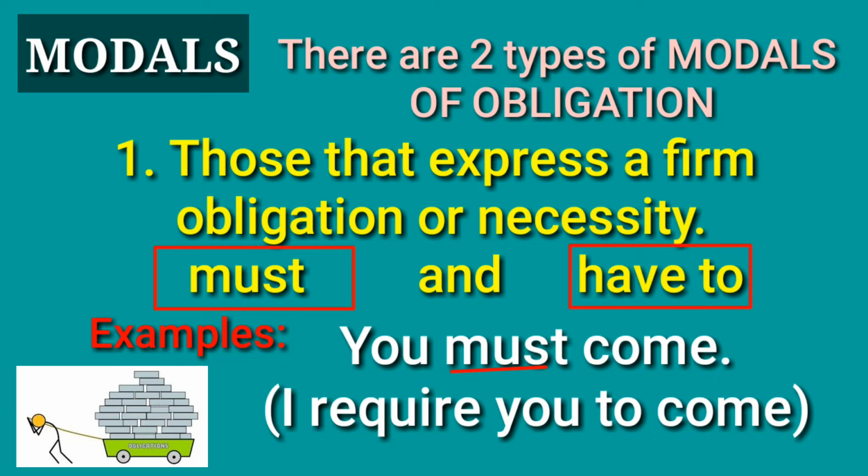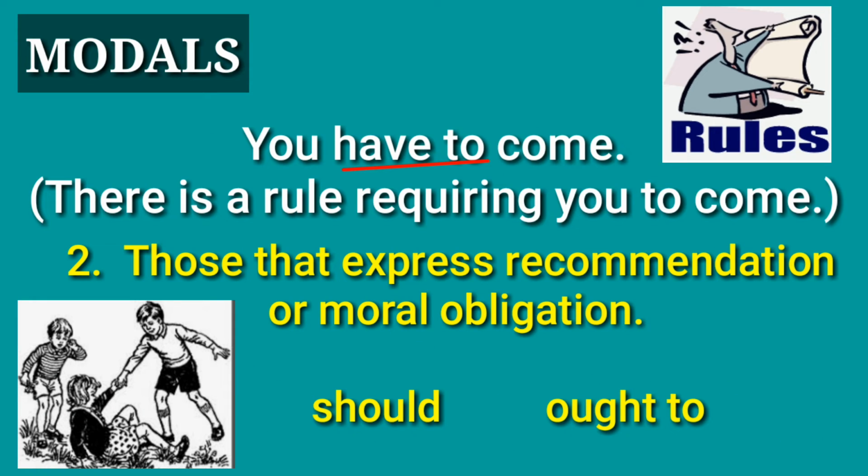And then you have another example. You have to come. When you use have to, it means there is a rule requiring you to come. The speaker is not the one requiring you to come, but there is a rule outside. It might be a rule of the community, of the house, or of the party, whatever it is.